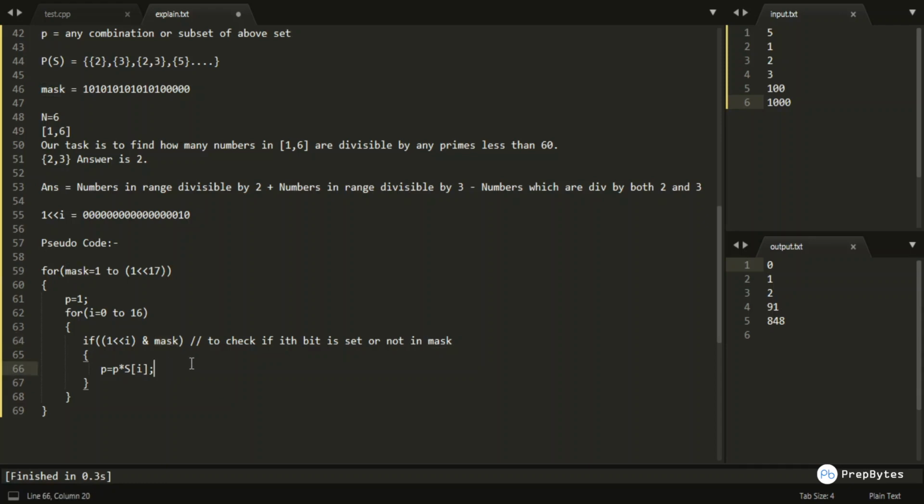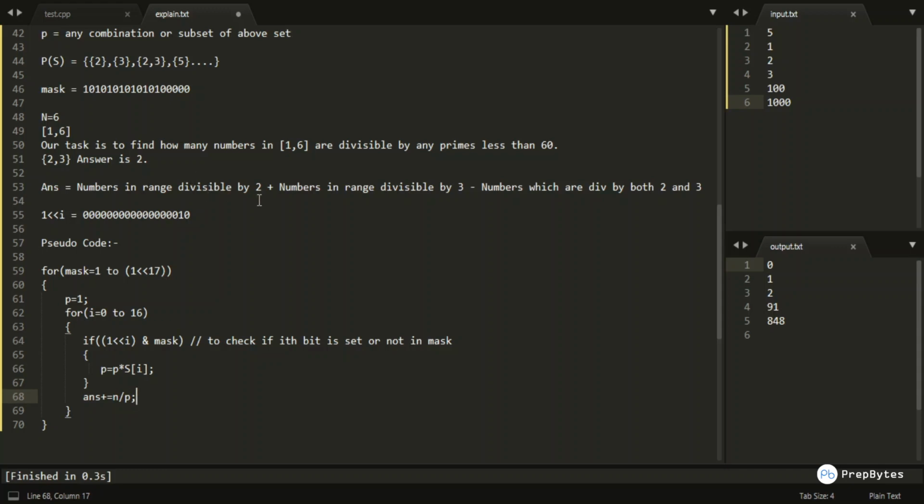Why am I taking this particular product? Because I want to find the LCM of all the numbers present in this subset of set S, and the subset is represented by this mask. And I would be adding this in my answer. Answer plus equals n by p, right? Because n by p is the total number of numbers in the range 1 to n that are divisible by p. So this is the basic solution to this problem.